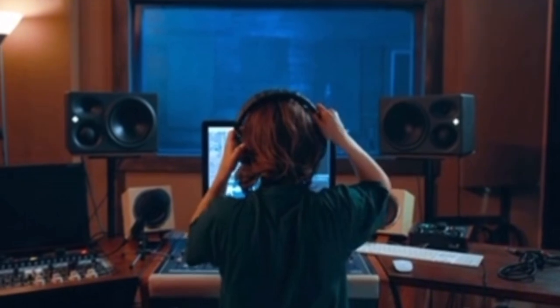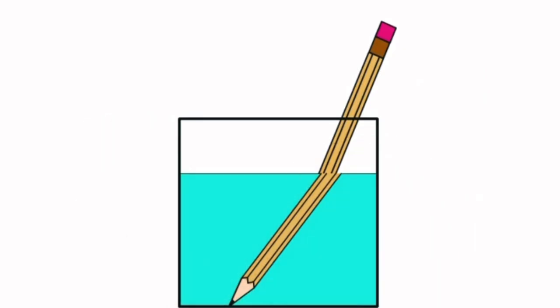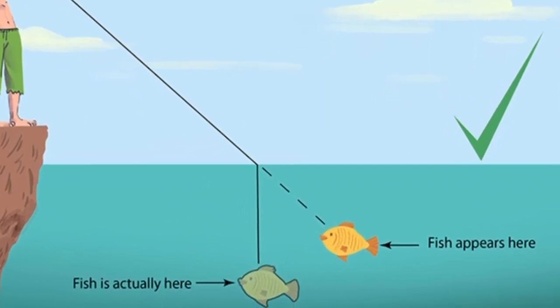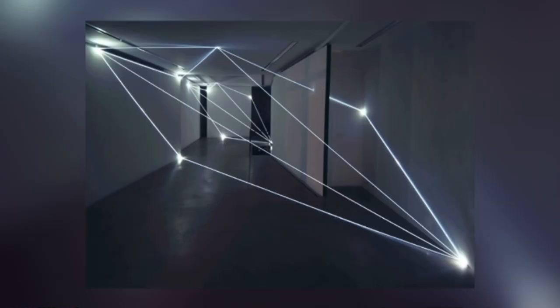The slowing down of light in denser media is a characteristic of wave behavior, not particles. It's similar to how sound travels at different speeds through air and water. It also led to a better understanding of refraction, the bending of light when it passes from one medium to another. Understanding how light behaves in different media is fundamental in designing systems where light needs to be manipulated.